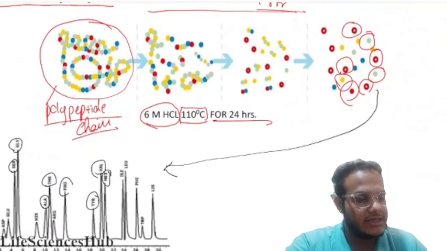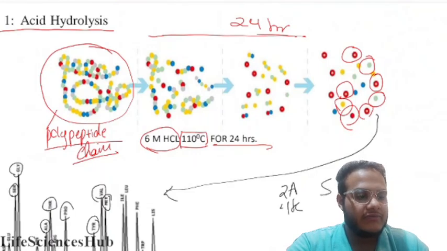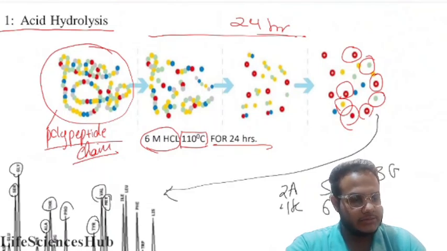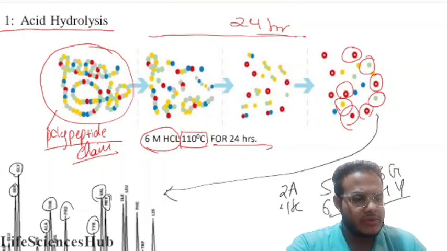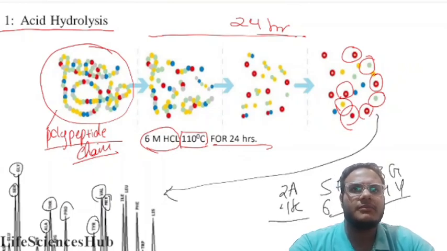Suppose I say two alanine, four lysine, five phenylalanine, six tryptophan, three glycine, and four tyrosine are there. So by doing HPLC we get the number of amino acids.